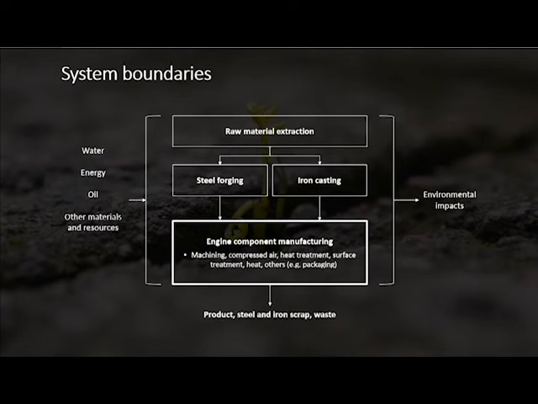The process starts from raw material extraction, followed by forging of steel, and then foundry for iron, and then lastly manufacturing, where some of the process happen, such as machining, compressed air, heat treatment, surface treatment, and so on.